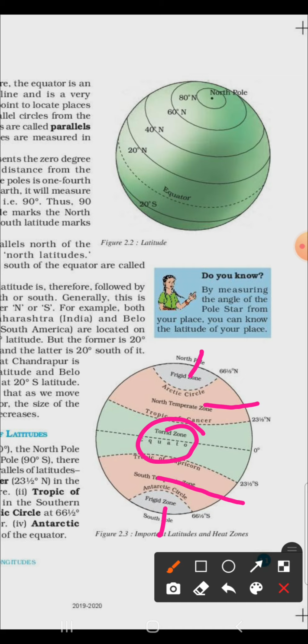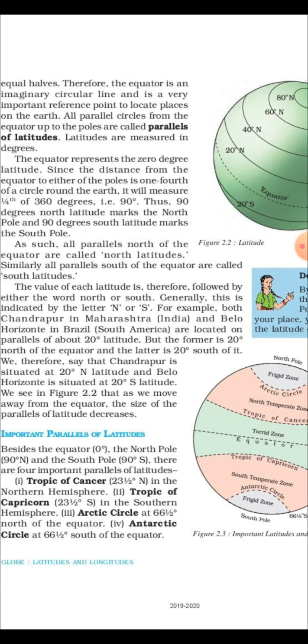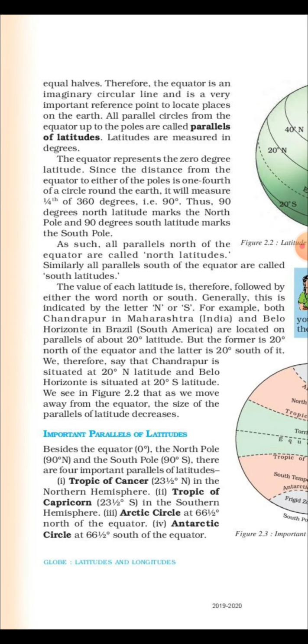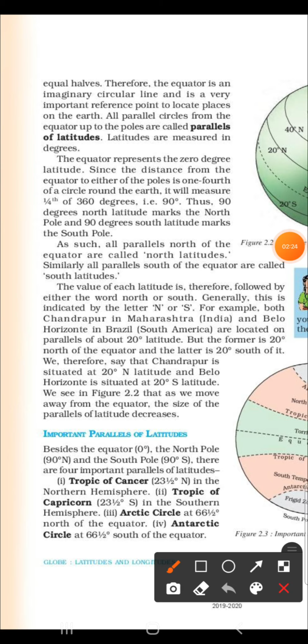Then comes question number E. What are the parallels of latitude and meridians of longitude? What are the parallels of latitude? Answer is given on that page itself. All parallel circles from the equator up to the poles are called parallels of latitude. That is the answer. Then one more question. What do you mean by meridians of longitude? That is given in the textbook, page number 12.